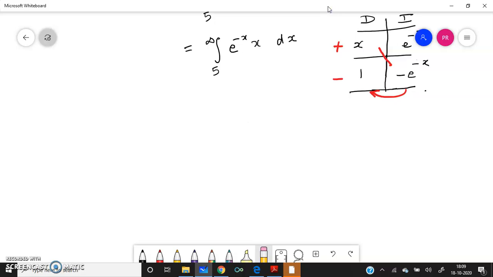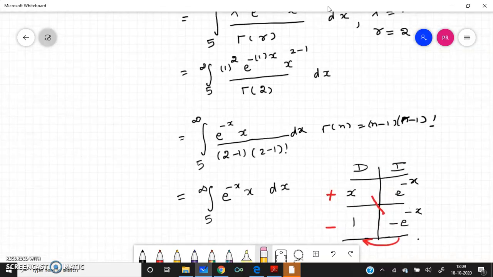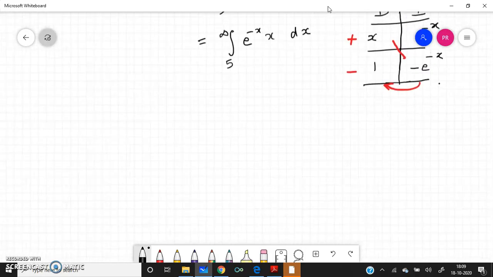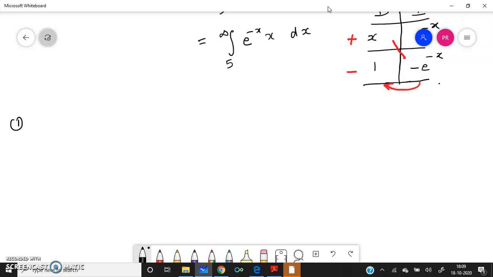This is a gamma distribution, right? So X is a gamma distribution with lambda equal to 1.